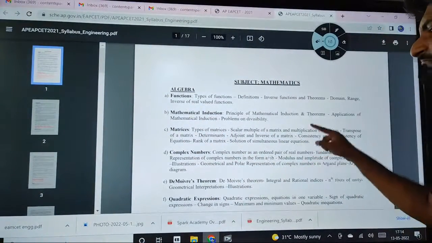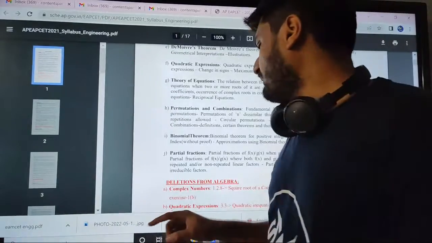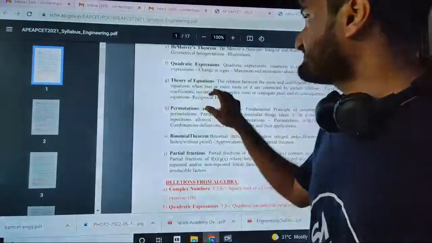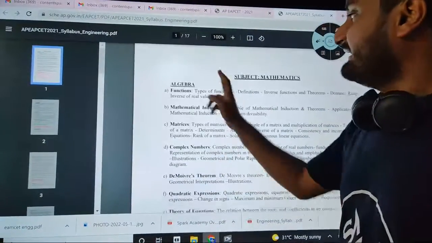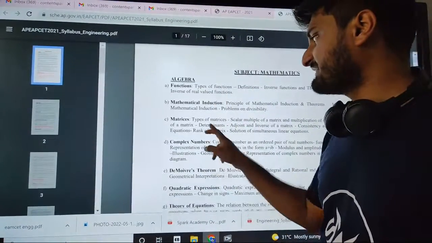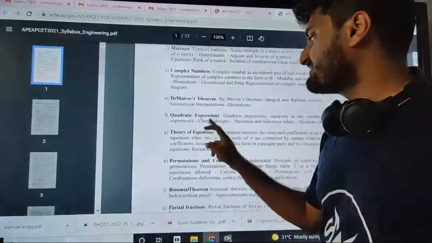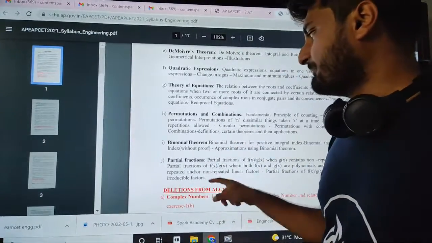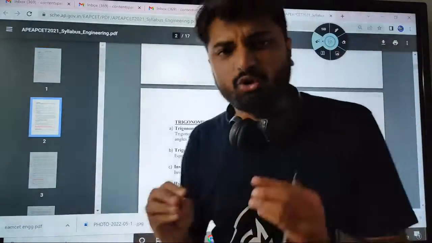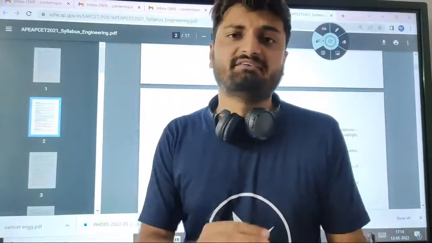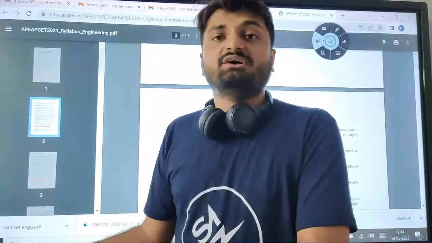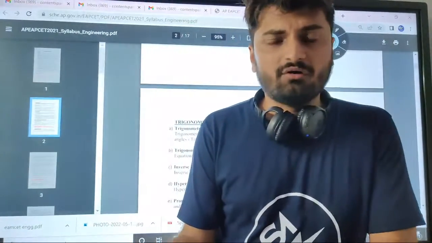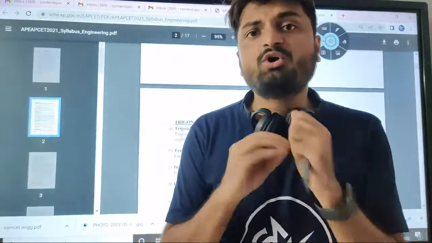The syllabus is almost the same compared to TS EAMCET. Same chapters in algebra, functions, mathematical induction, matrices, complex numbers, de Moivre's theory, quadratic theory, permutations, combinations, binomial. There's only a 10% variance between AP EAMCET and TS EAMCET, so the syllabus is almost the same.